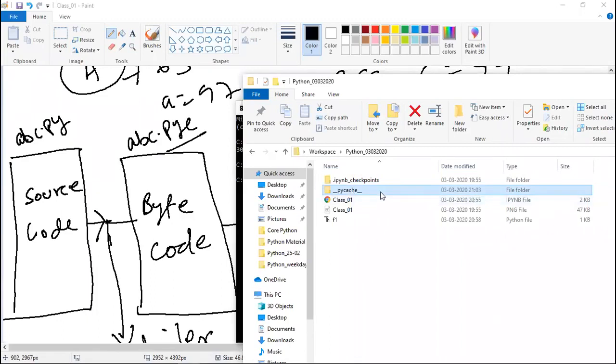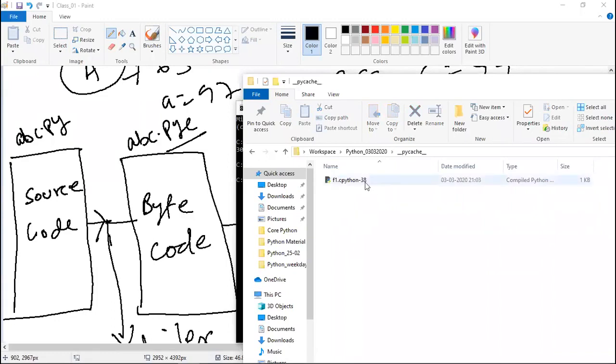You cannot say that I created it somewhere in the background. Now you can see f1.cpython-38. This is the file name. The default name comes like this. First it gives the file name, then .cpython-38, which means the Python implementation you are using, and 38 is the version. I have installed Python 3.8, so it is giving -38.